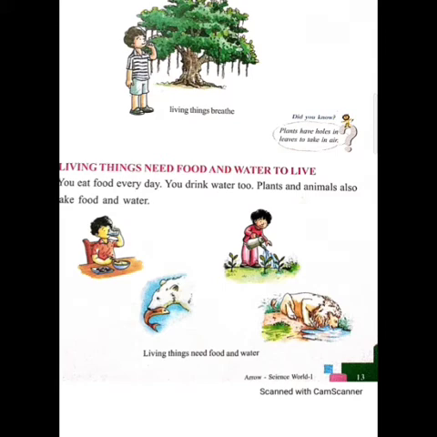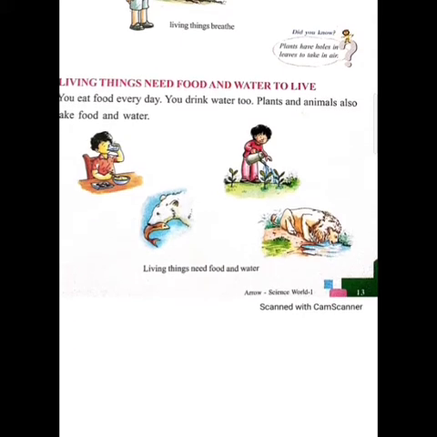Plants make their own food by the process of photosynthesis. This we will discuss afterwards, what is photosynthesis, but for the time being let us stick to the main thing, that is, we need food and water to live. So plants make their food with the help of photosynthesis. Animals get their food from plants and other animals. Clear? Next, living things feel.